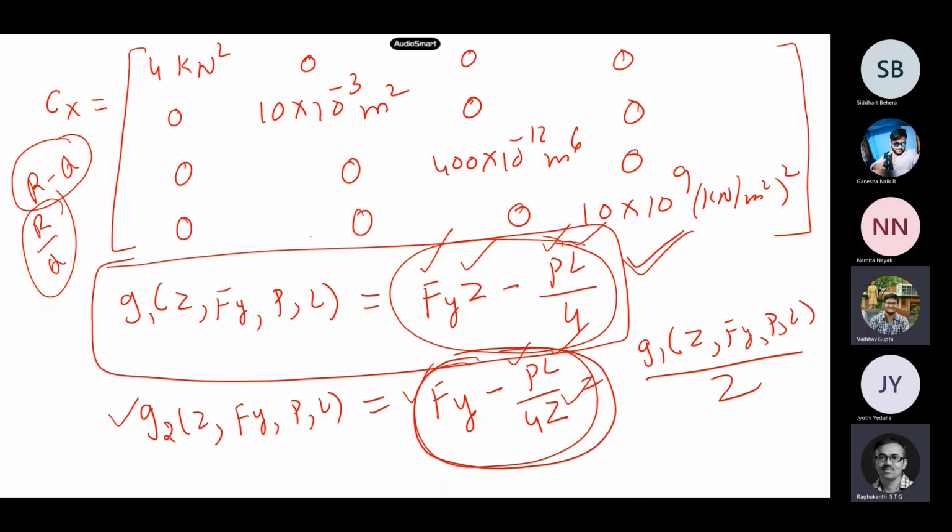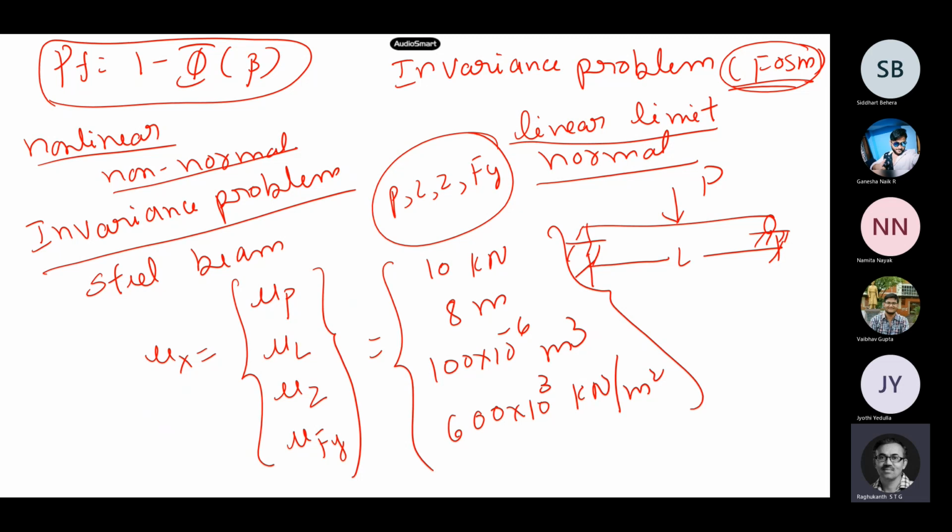As the function is non-linear as well as random, they are random variables. No, random variables is fine. But previously also they were random only. Because they are random only, we are doing reliability. Okay. But the main problem here was, whatever reliability index you are calculating, that is valid only for